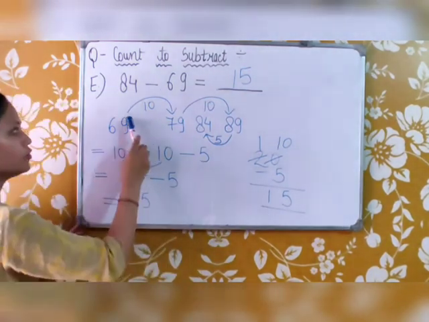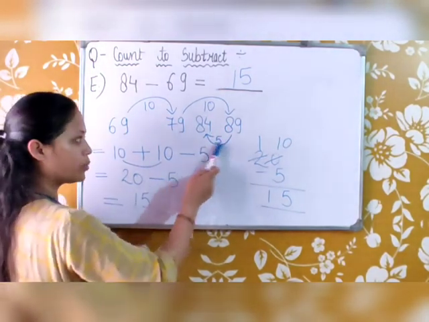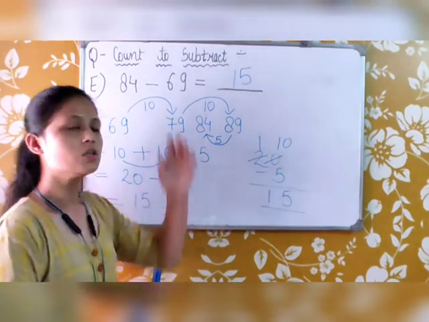Again I am telling you, for forward jumping we do addition, and for backward jumping we do subtraction, and this is how we solve to subtract.